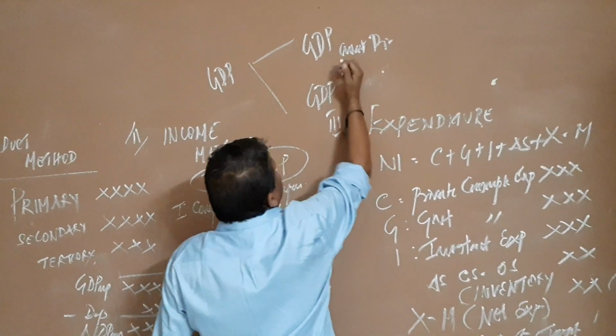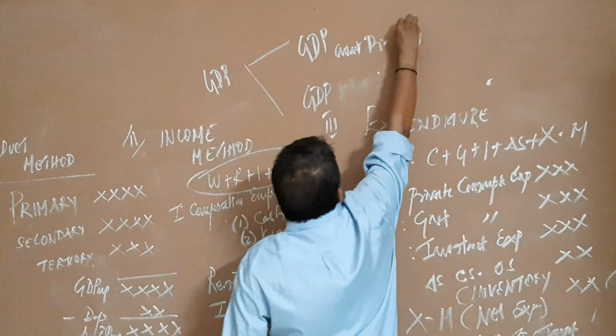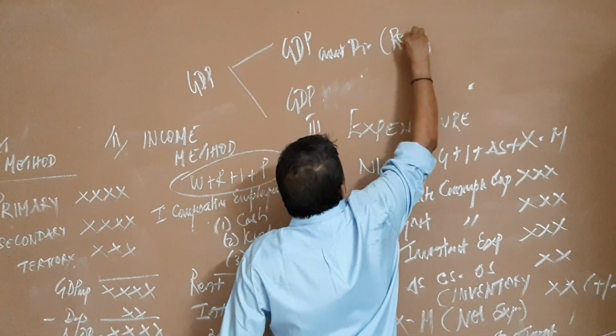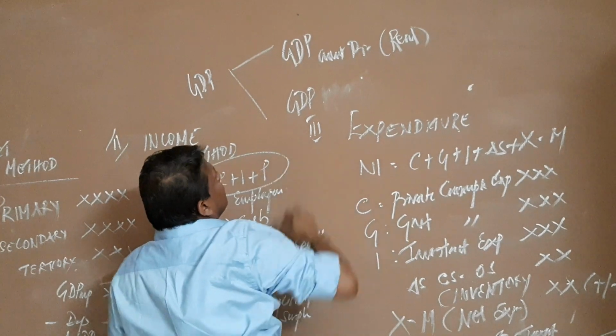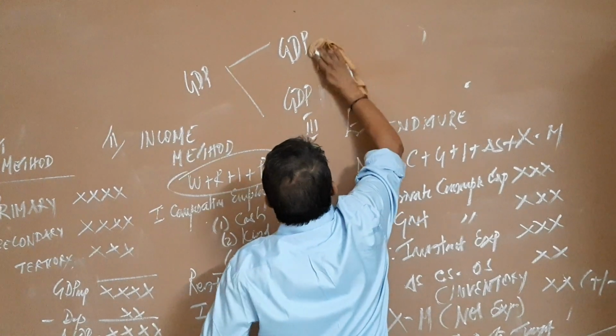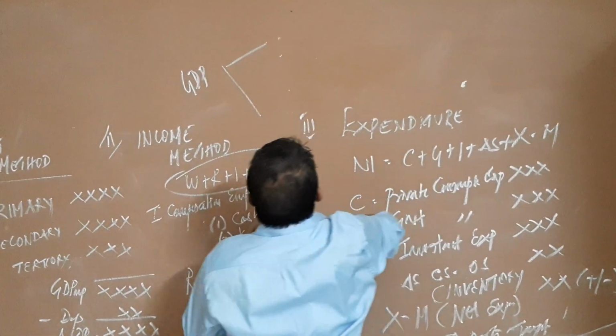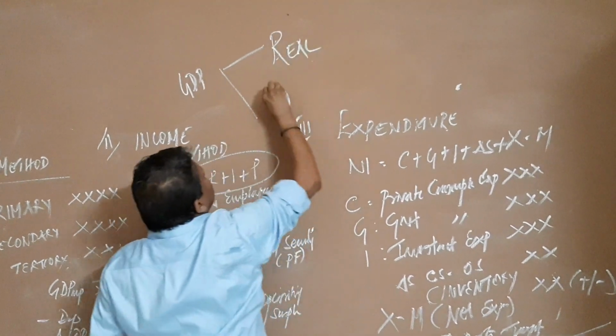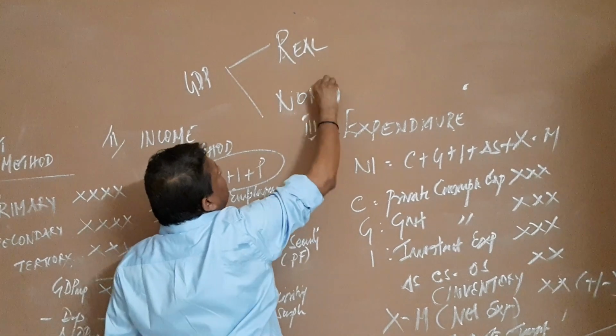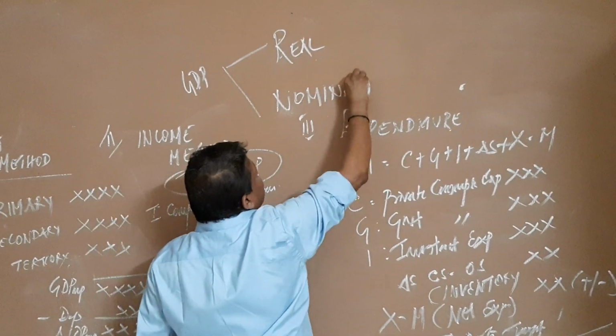This one is called GDP at current price, that is the nominal GDP. Yeah. And this is GDP, for example, just slightly, the GDP we divide into the real GDP and the nominal GDP. The nominal GDP is the GDP at the current price.